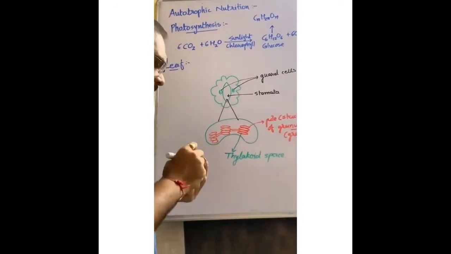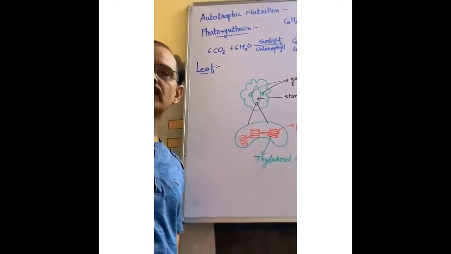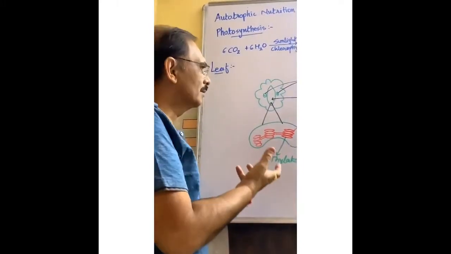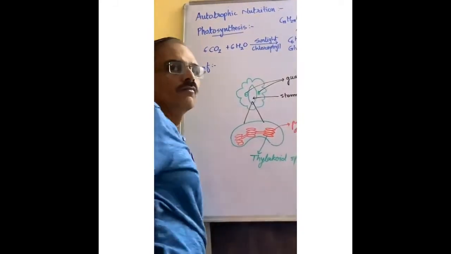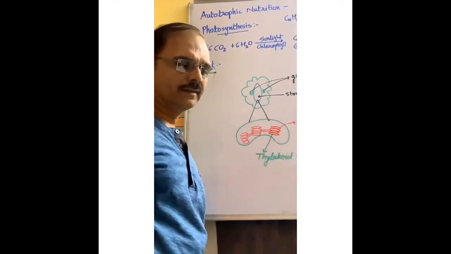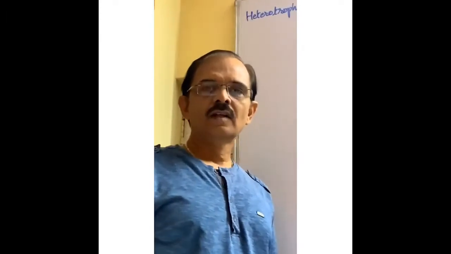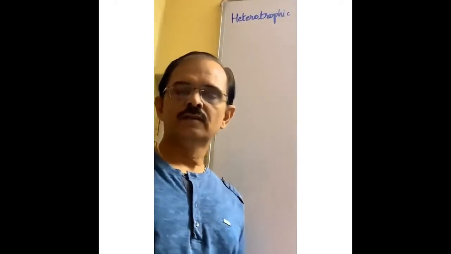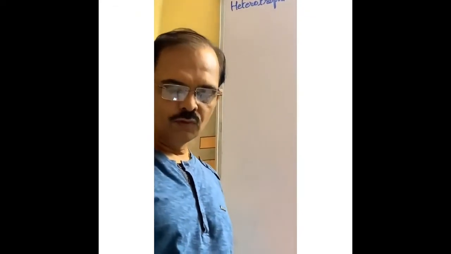And inside this thylakoid space, there's photosynthesis going on and food is prepared. So it is a complex process. Easy to learn, but inside the leaf, it is very complex. Okay? That's it.